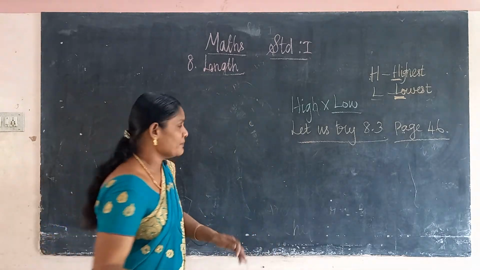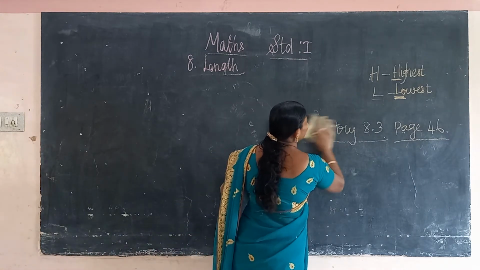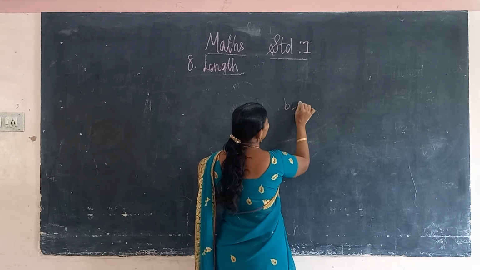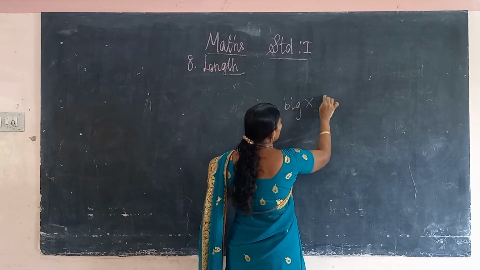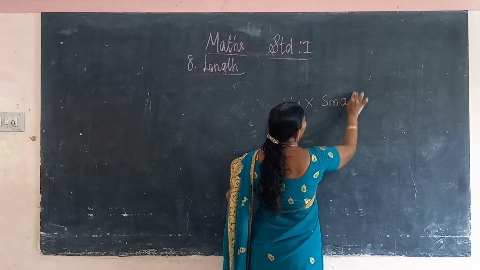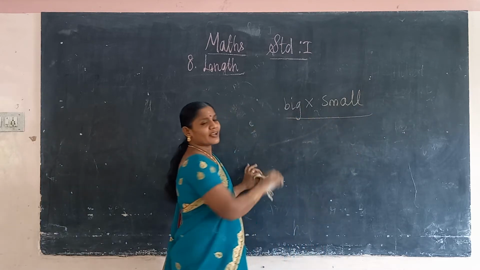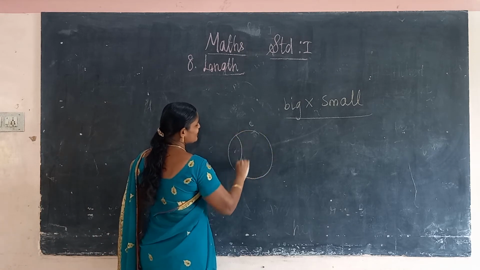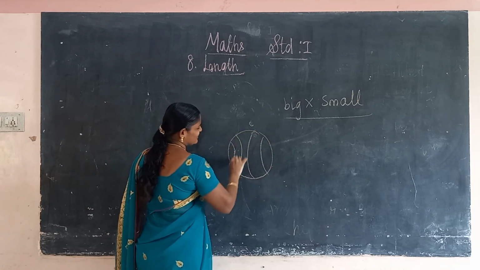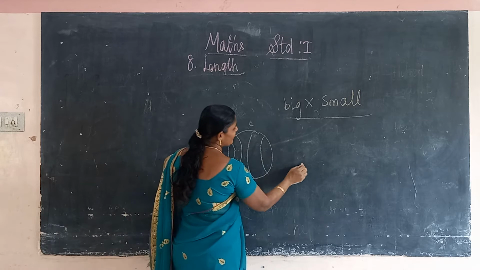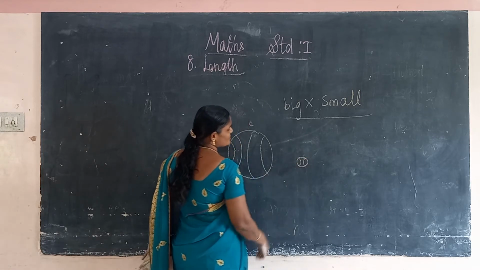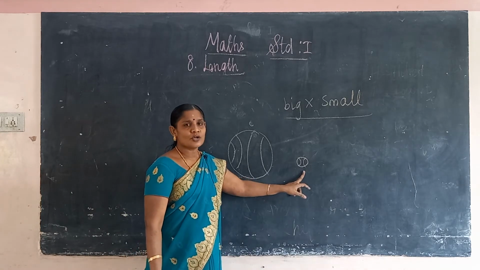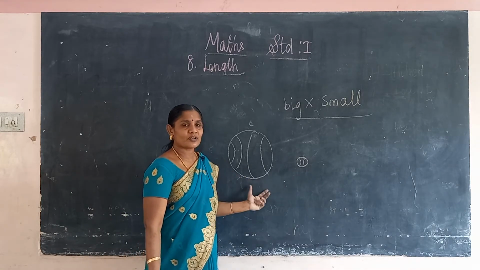The opposite of big is small. Okay, the opposite of big is a small ball. This is a ball. This is also a ball. Okay, this is the big ball, this is the small ball. Okay, this ball is a big ball.